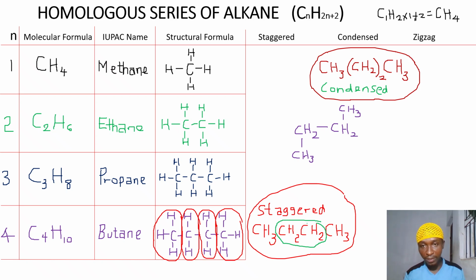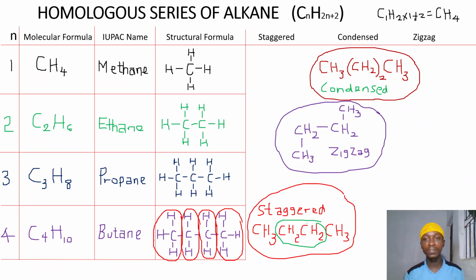And this is the zigzag structural formula of butane. Don't forget that all these other structural formulas of condensed, staggered, and zigzag started from butane.